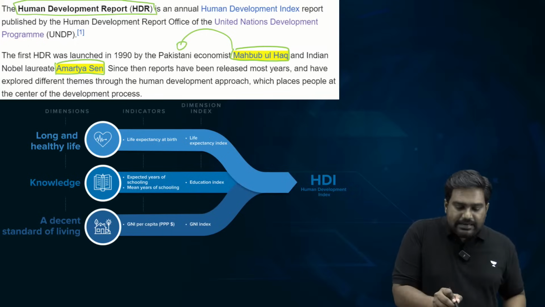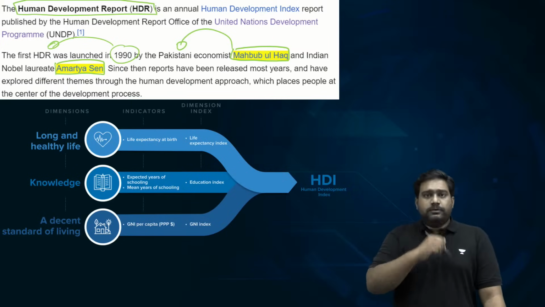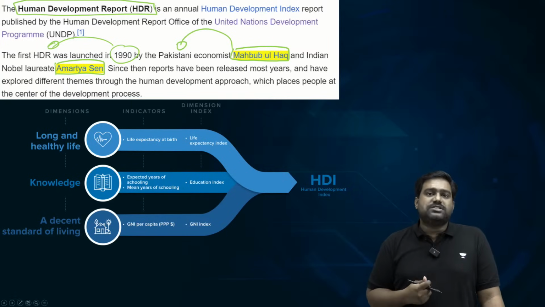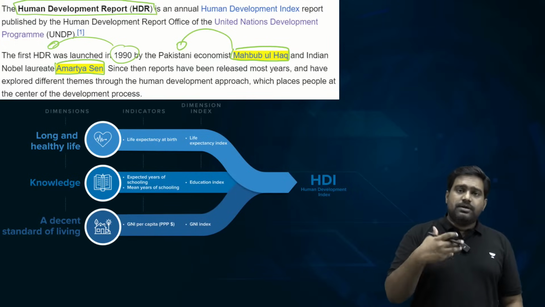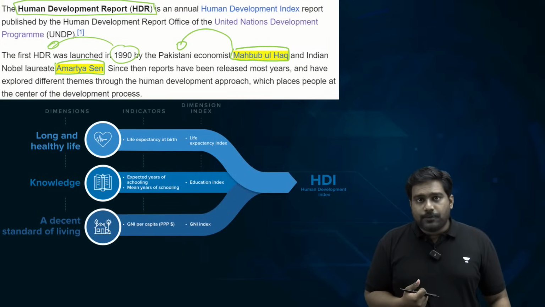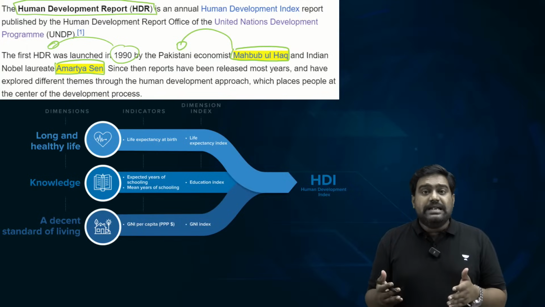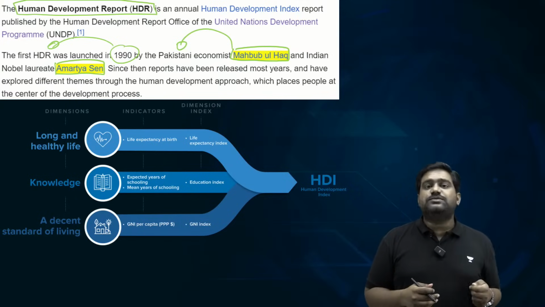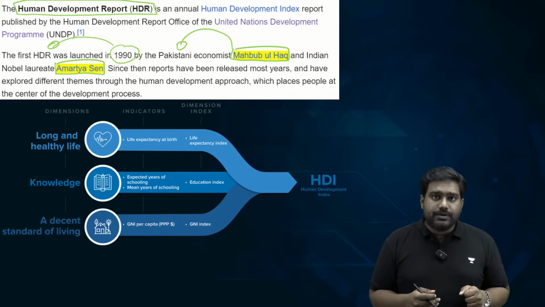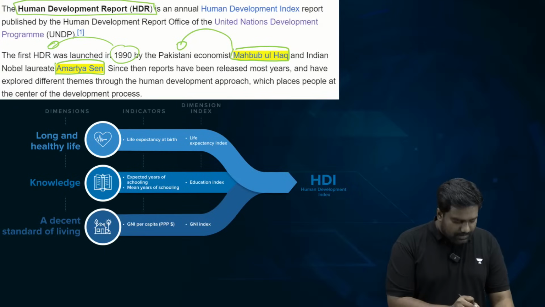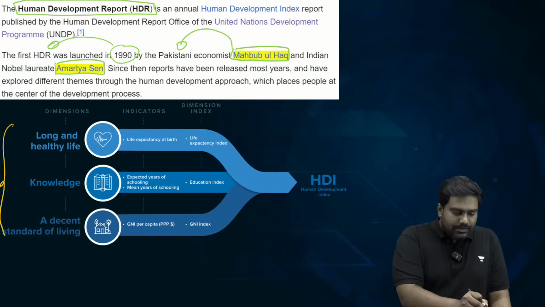It was developed in the 1990s and later it was adopted by UNDP. The UNDP used this model, fine-tuned it to bring out the HDI index, which is published through the Human Development Report. So in the HDR report, the HDI index, which is used to rank the countries based on their performance, there are three important parameters which are used, and you should know about this. The three parameters which help in measuring human development.